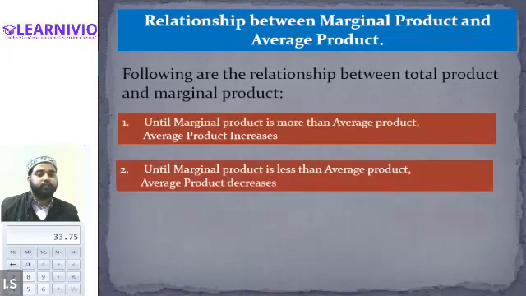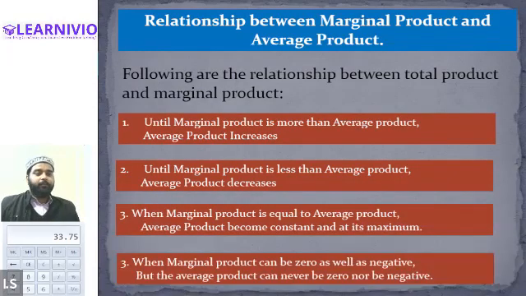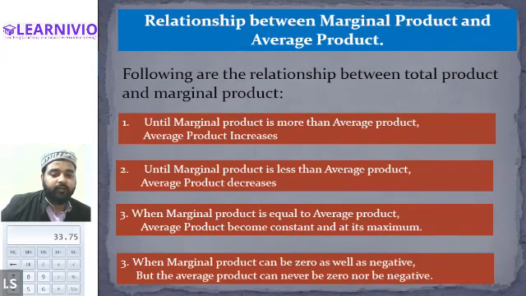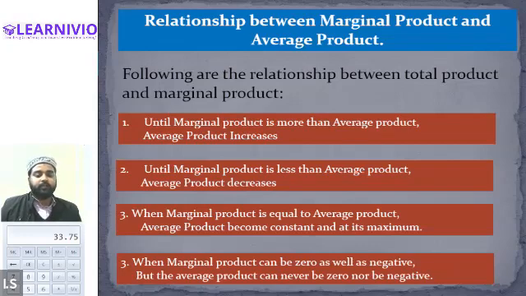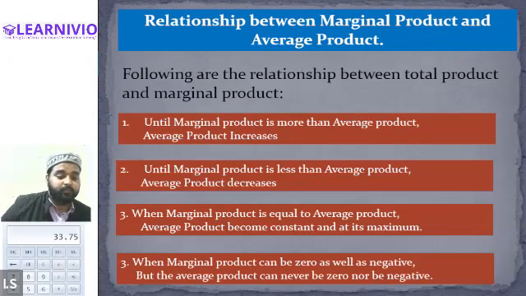Then these relationships of AP and MP. Please read it once. As long as marginal product is more than the average product, average product increases. That is right. As long as marginal product is less than the average product, then average product decreases. And when marginal product is exactly equal to the average product, then at that point, average product becomes constant and it reaches its maximum point. And the fourth relationship, marginal product can be zero. In fact, it can be negative also, but the average product can never be zero, nor can it be negative. Tell me, is there any doubt?